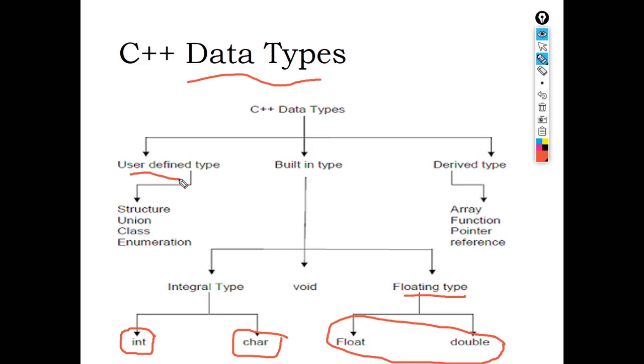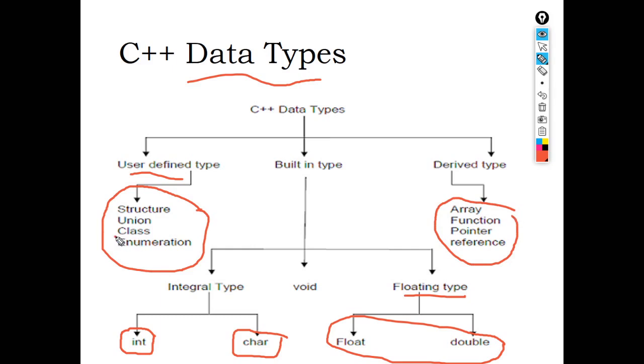Next, user defined data types, that is, how to give some structure to the data. We have all these different user defined data types, and we even have derived data types: function, pointer, and reference.